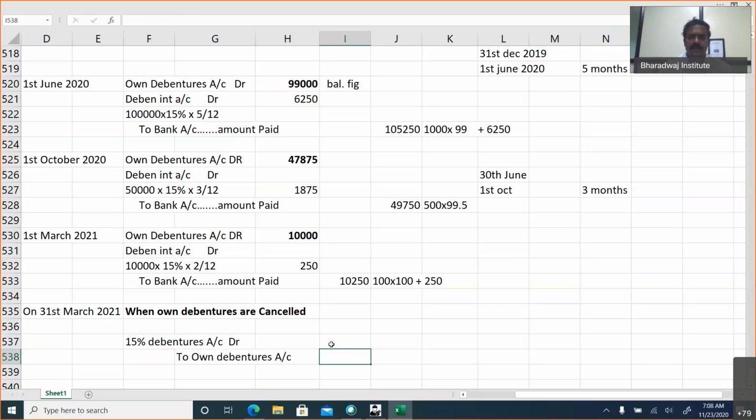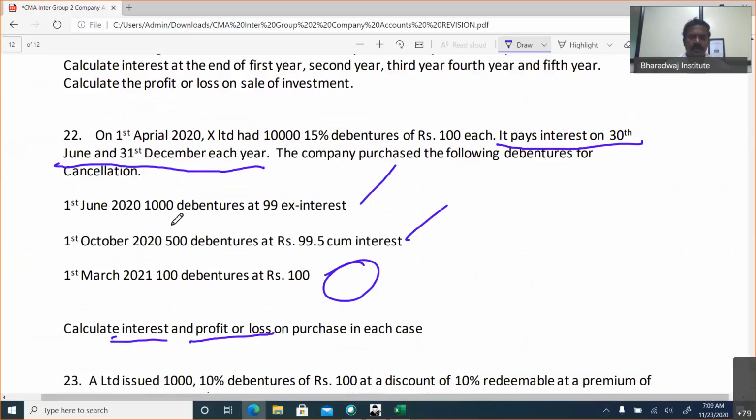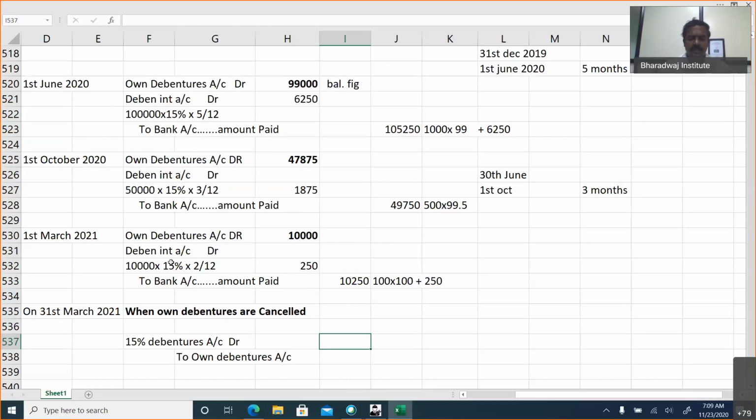So totally how many debentures? 1,000 plus 500 plus 100, totally 1,600 debentures into 100. To own debentures, add up whatever is credited. This is 99,000 debited. This one plus this one. The balance will go to capital reserve. Profit on cancellation will be transferred to capital reserve.